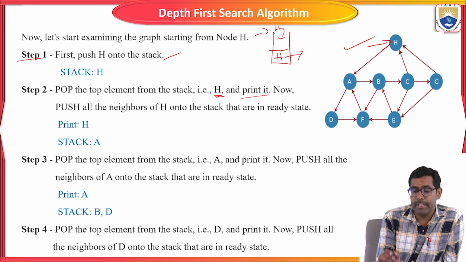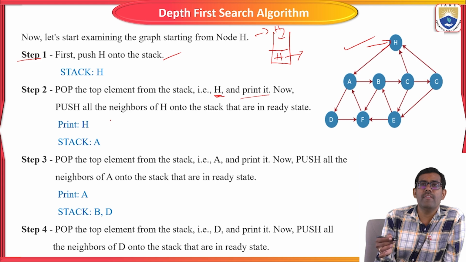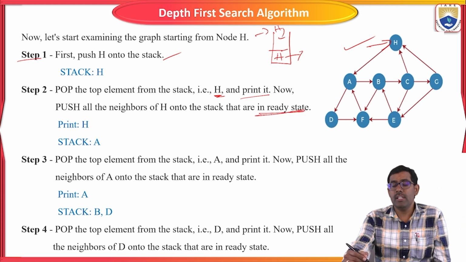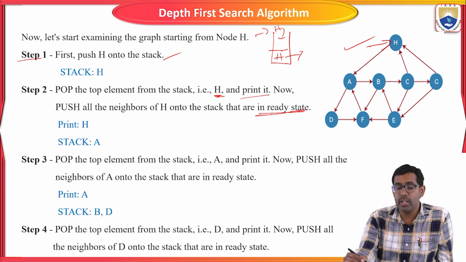And print it. We print the starting vertex, which is the top of the stack that we popped. Now push all the neighbors of H onto the stack that are in the ready state. What is the adjacent node of H?